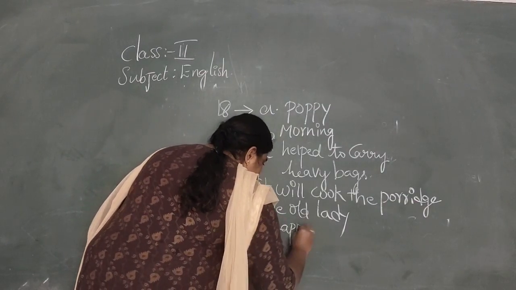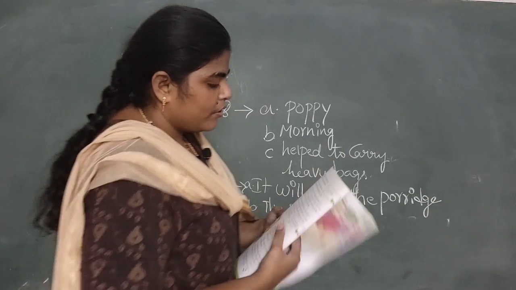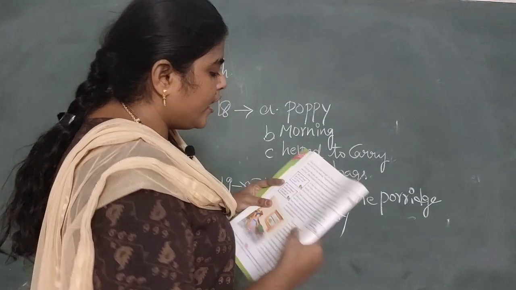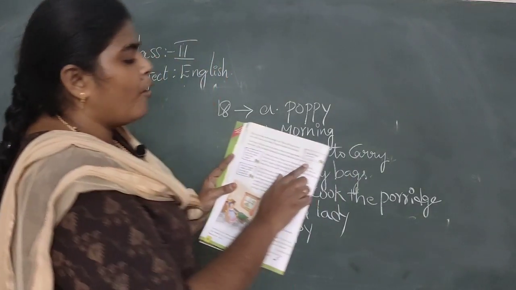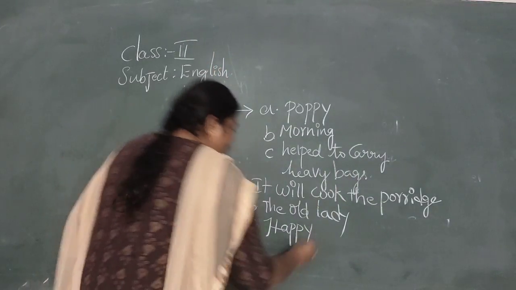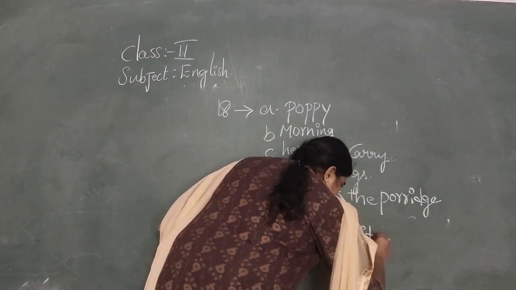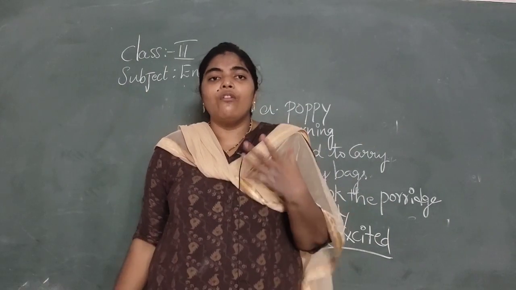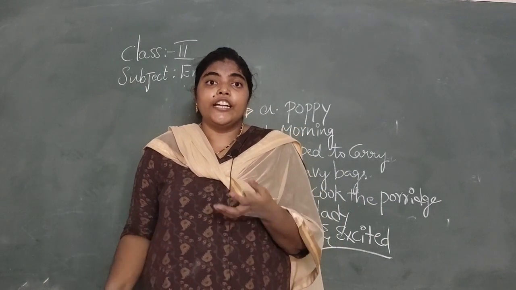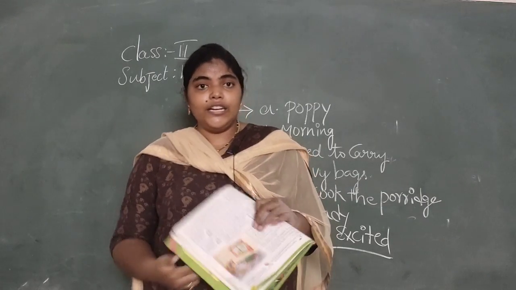She felt very happy. She excitedly showed her mother what the pot could do. She was happy and excited. This is the correct answer. Excited means over happiness. Wow, this pot, it can cook the porridge. So that was the excitement of the girl.